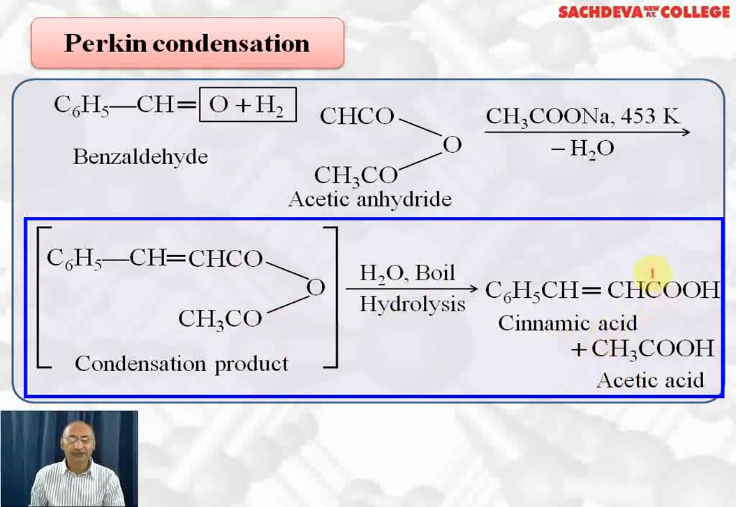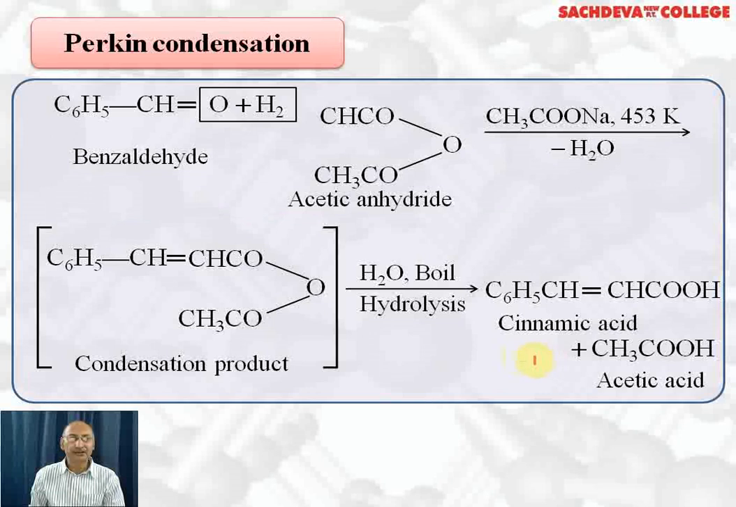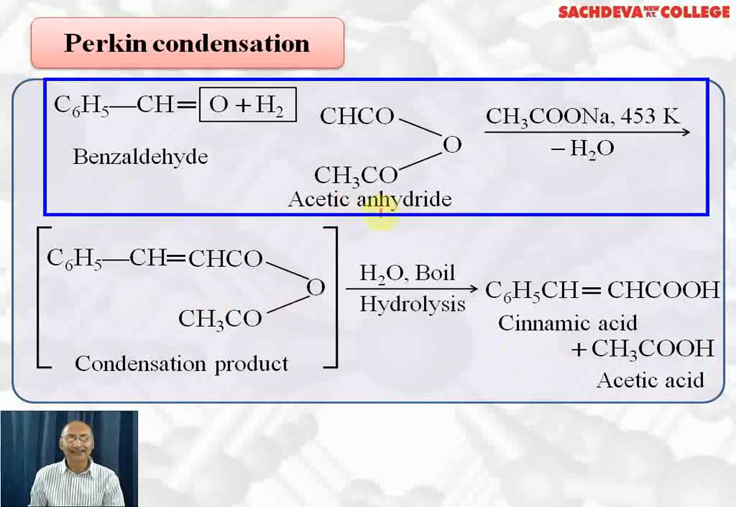The IUPAC name of cinnamic acid is 3-phenylprop-2-enoic acid. So cinnamic acid, 3-phenylprop-2-enoic acid, is the product of Perkin condensation of benzaldehyde with acetic anhydride in the presence of sodium acetate at 453 Kelvin.